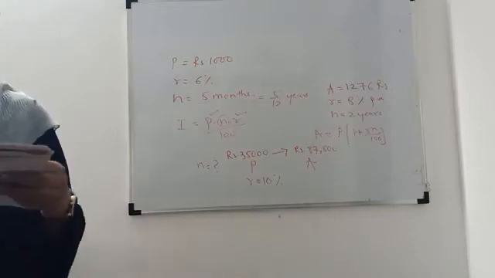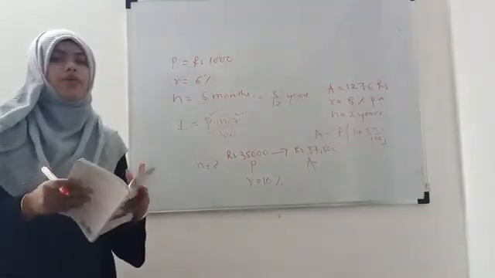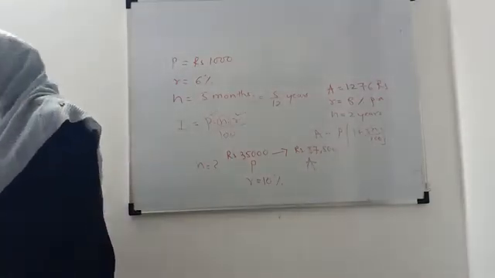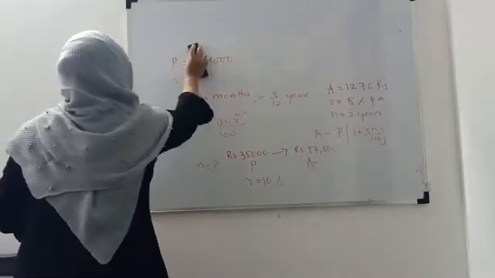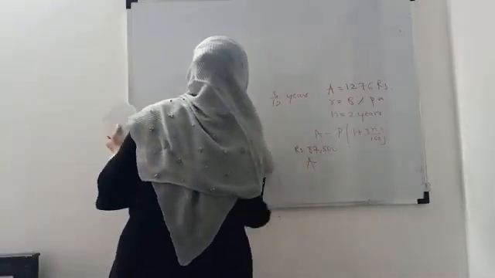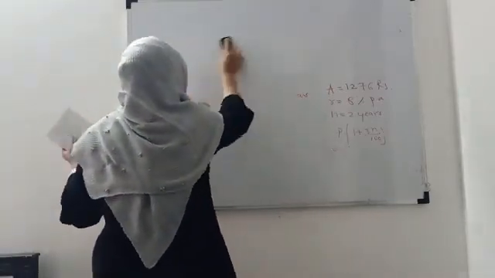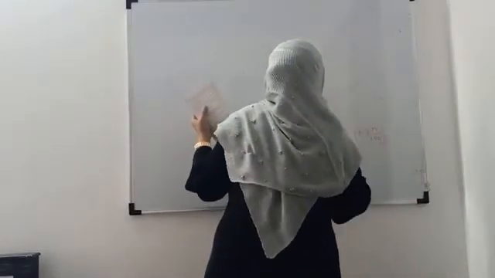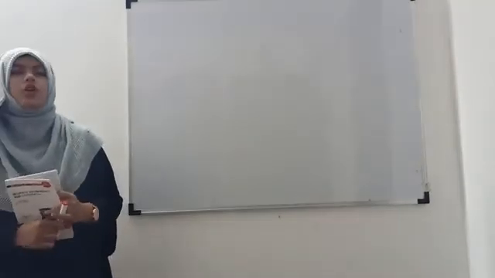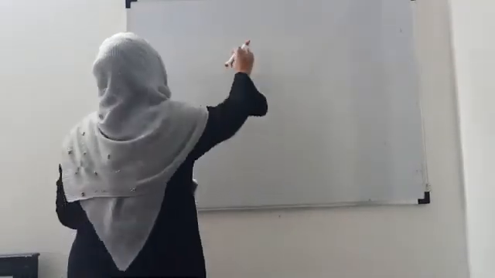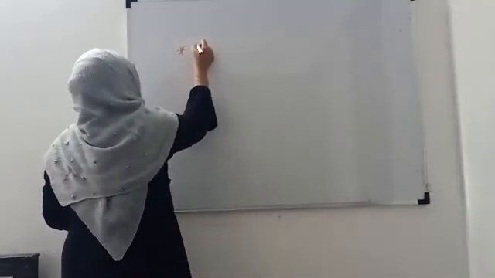Now we will start a new topic, which is compound interest. First of all, we will see what compound interest is. As I told you, simple interest is calculated just on the basis of the principal. Now we will see compound interest.